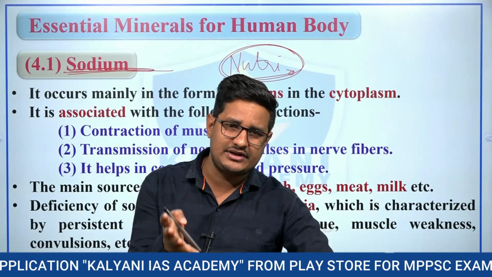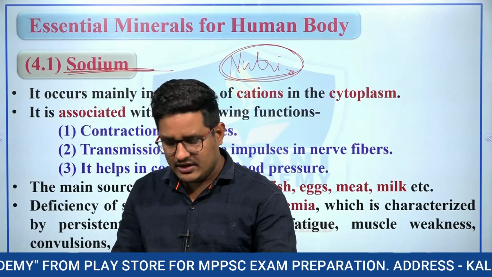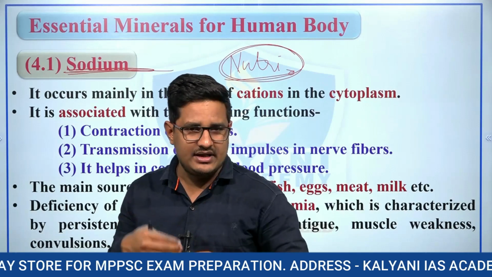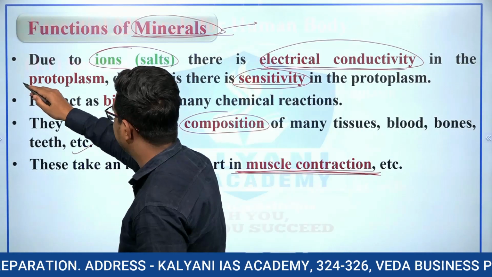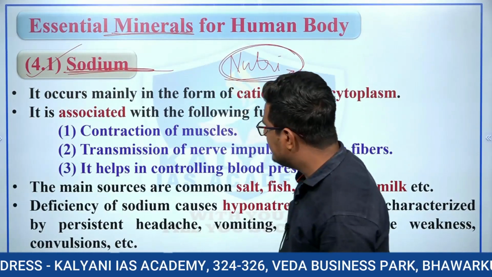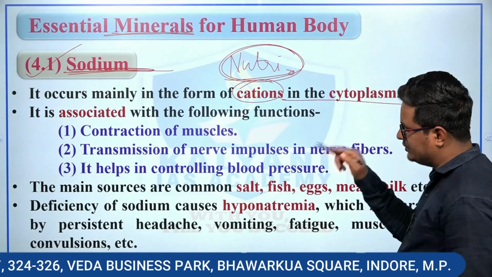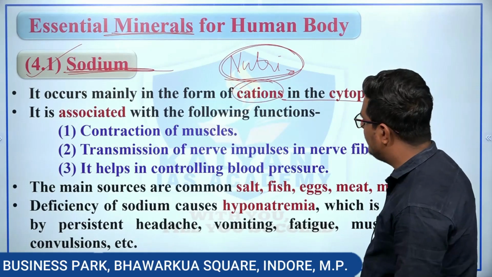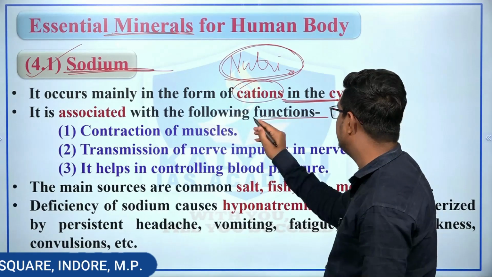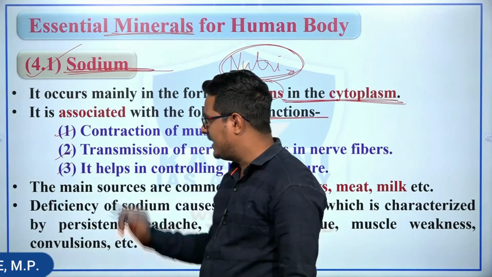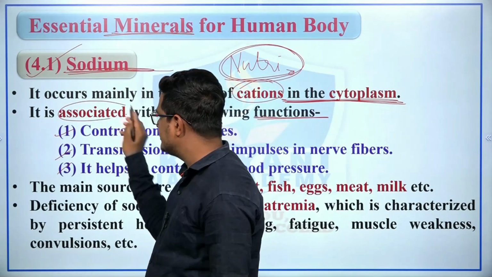In the previous lecture we studied carbohydrates as well as proteins, right? And in this lecture we have now studied fats. Now we will study the different essential minerals. The first is sodium, right? See, sodium occurs mainly in the form of cations in the cytoplasm, and it is associated with the following functions, and this is the most important part, right? Second, it is associated with the following functions.